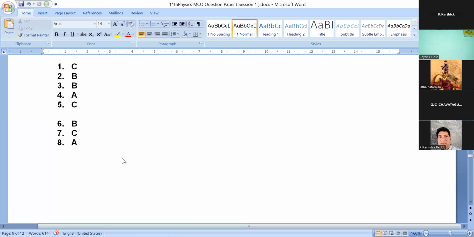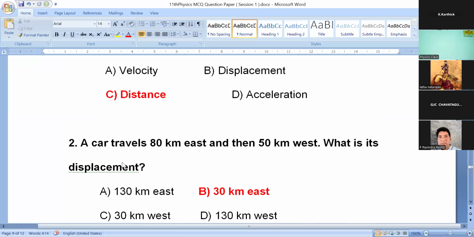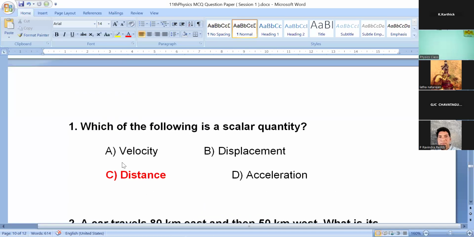Okay. Let's discuss the answers. First question, which of the following is a scalar quantity? Velocity, displacement, distance, acceleration. Already you knew about scalar quantity.